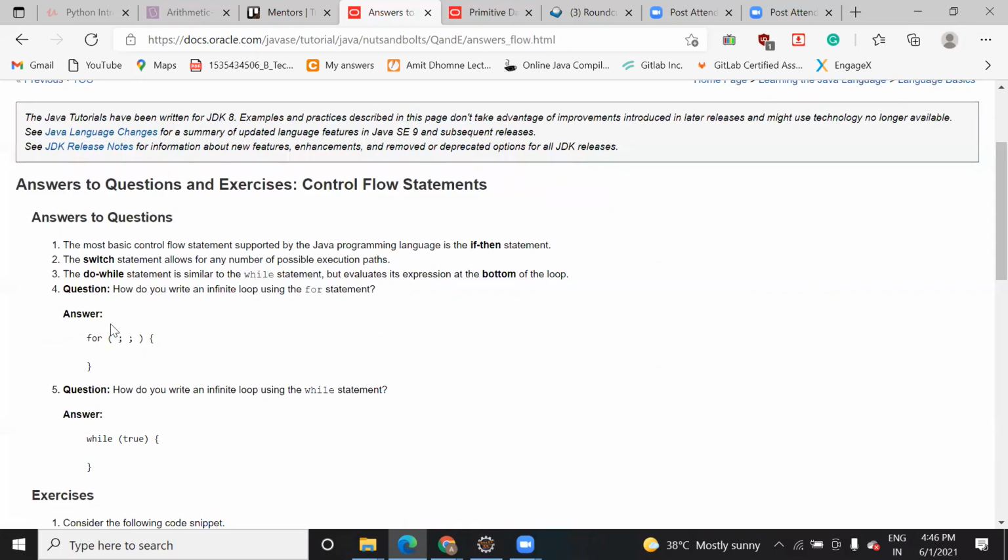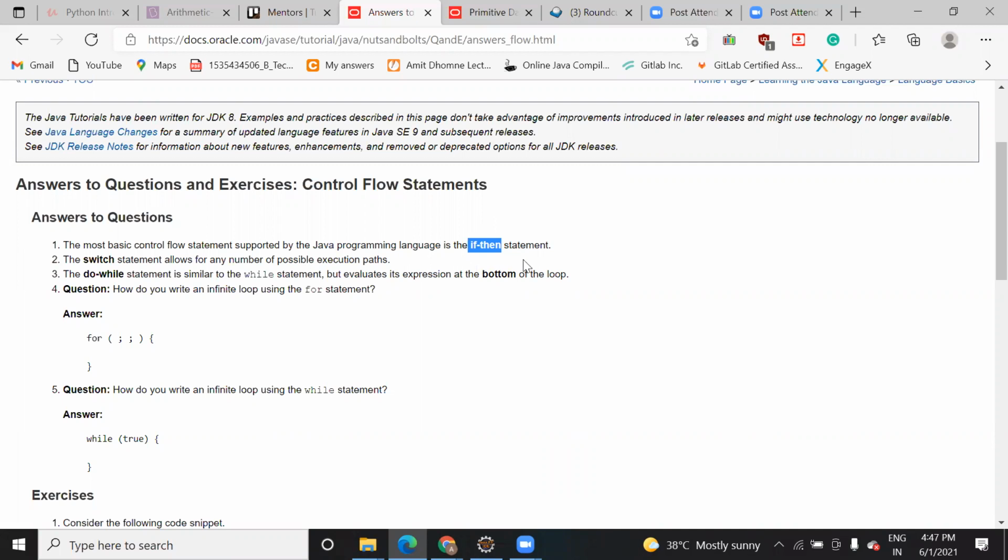What is if then? If then is the same thing, meaning you check an if condition, like suppose if grade is greater than this, then print this, otherwise another if condition. So there is no else part here.